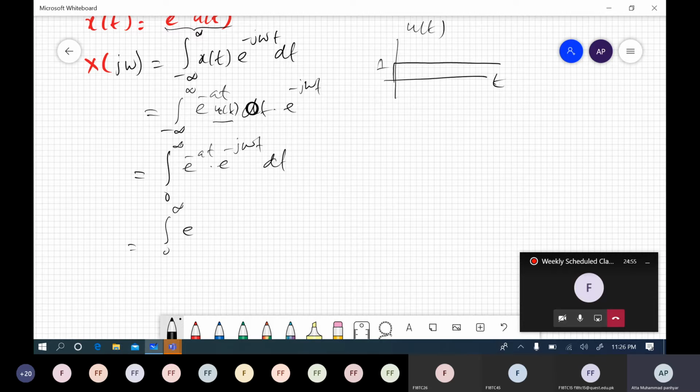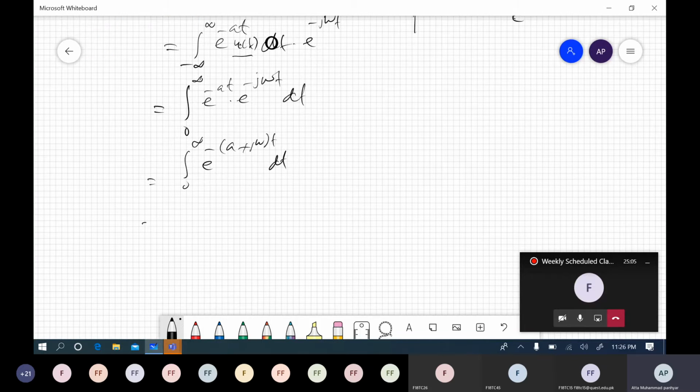Now solving it further, nice and easy. We have solved it many times, so I am excluding the steps; you can solve it by yourself. This must be equal to e to the power minus (a plus j omega) t over minus (a plus j omega), from 0 to infinity.